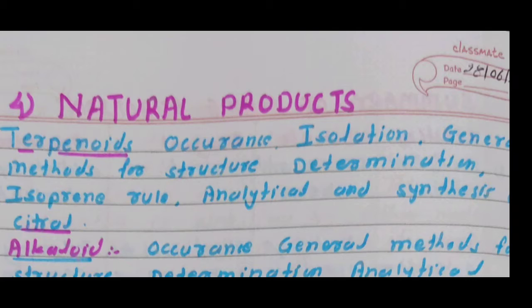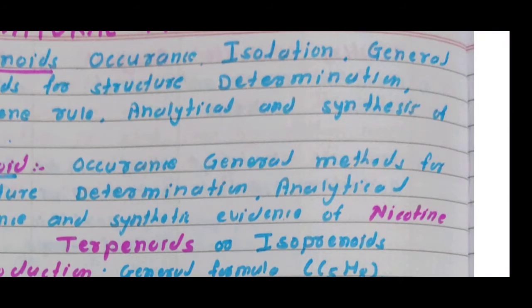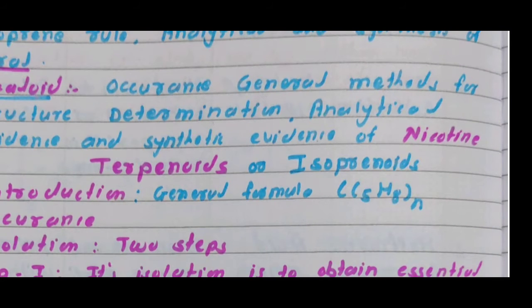Then the next part in this topic is the alkaloid. In case of alkaloid, we study occurrence, general methods of structure determination, and analytical and synthetic evidence of nicotine. Nicotine is the example of an alkaloid and citral is the example of terpenoids. First we study the terpenoids. Terpenoids are also called isoprenoids.